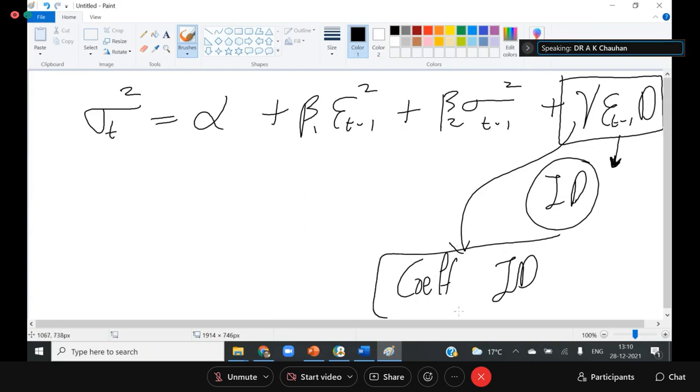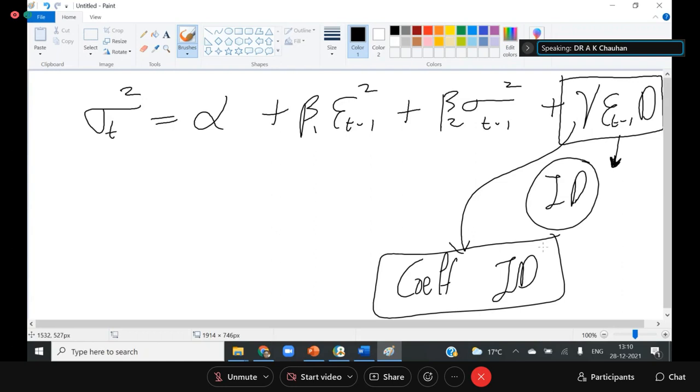Now, how is it important? Basically this dummy D is 1 when the news is negative, and D is 0 when the news is positive. So when error terms are positive, it is 0. When the error terms are negative, it is 1. So it is called the dummy of the news or dummy of the negative news.